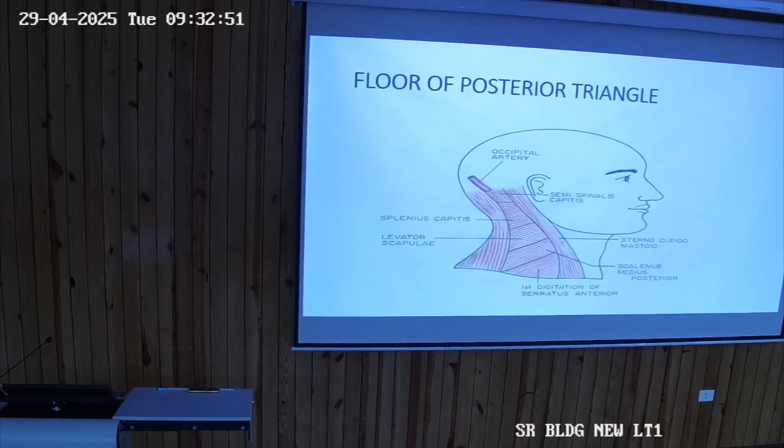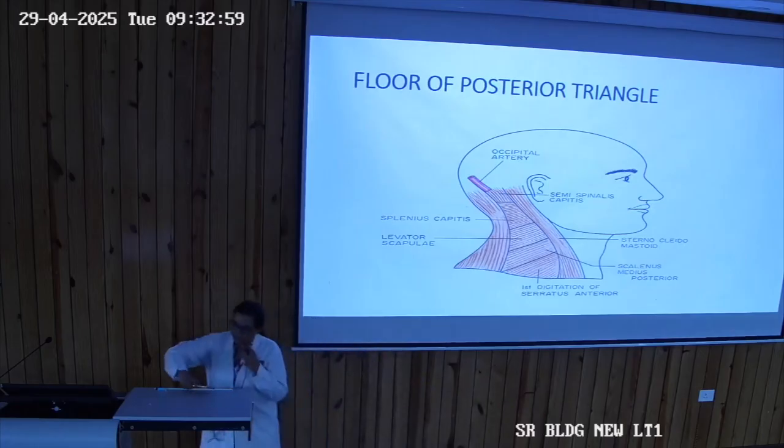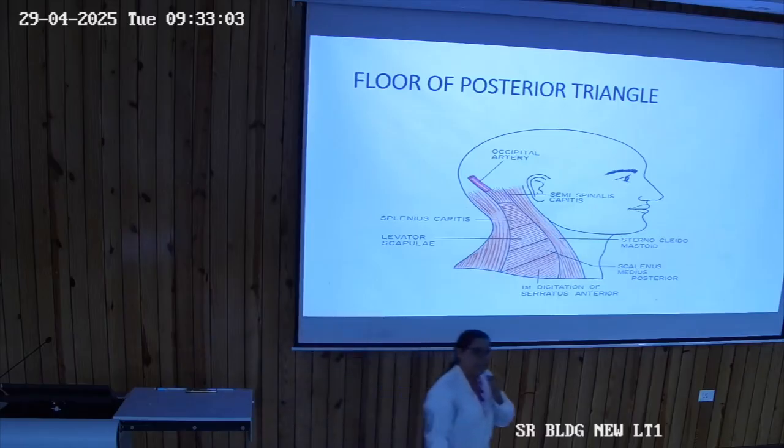So now coming to the floor of the posterior triangle. Now which muscles are forming the floor of the posterior triangle? Semispinalis capitis, then splenius capitis, then levator scapulae, you can read, then scalenus medius and posterior.